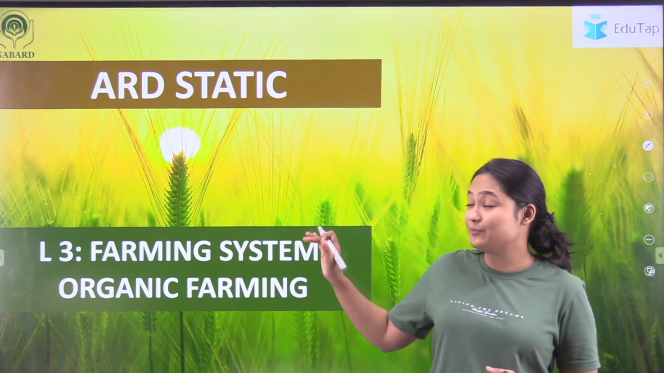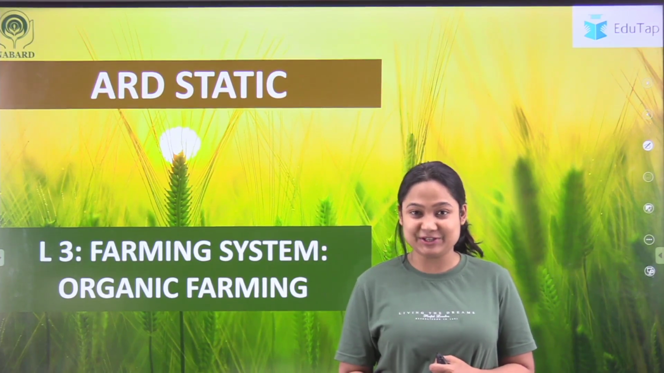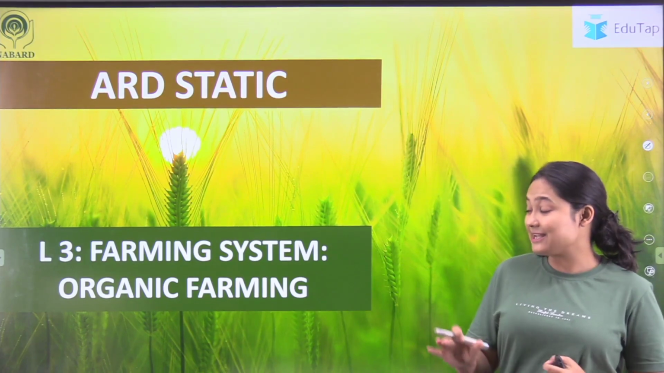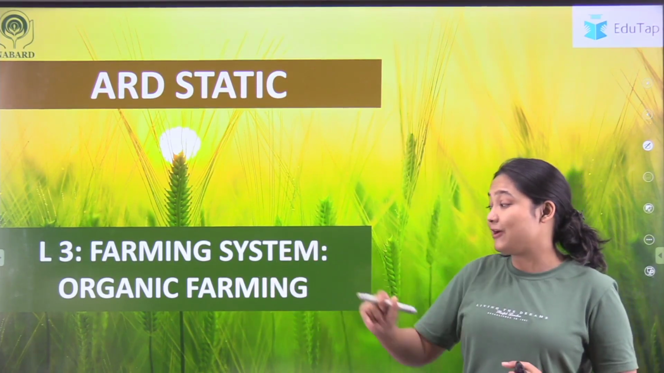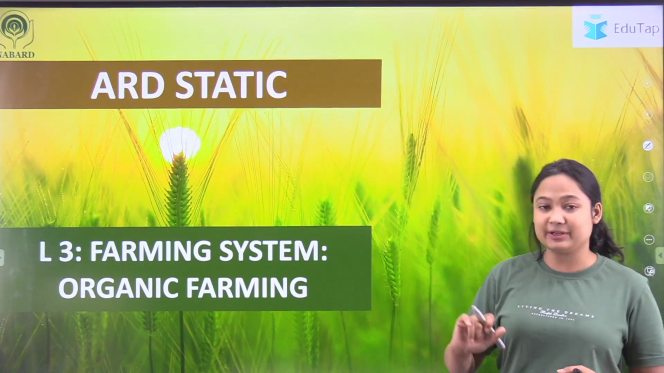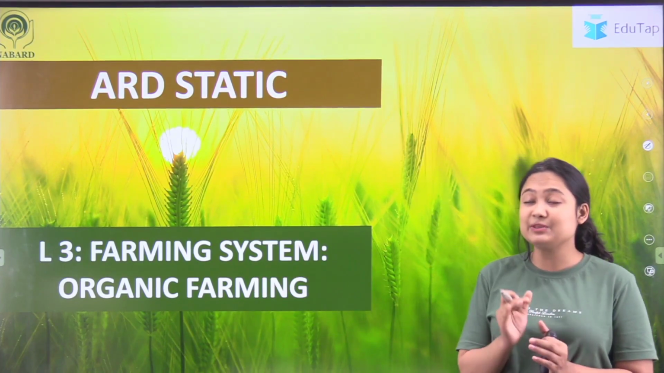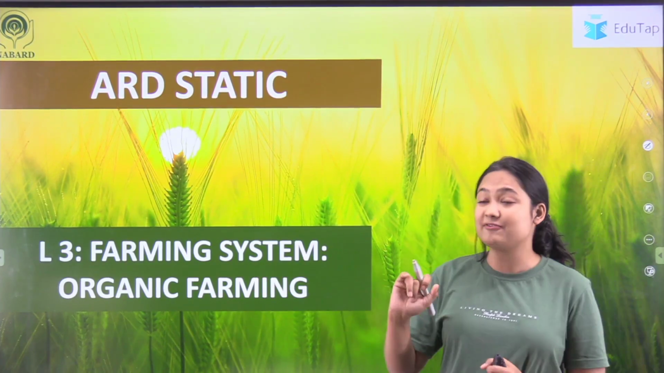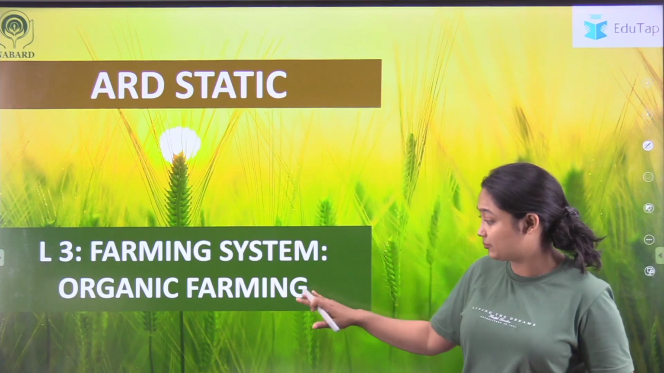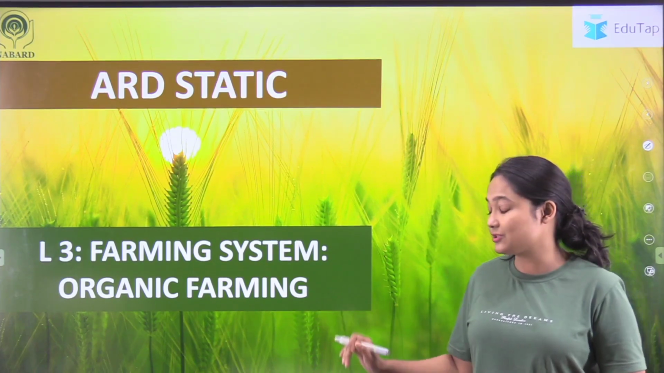Here we will cover the most important topic from your ARD static portion for your NABARD examination. Okay, so let's start our class, and today our class will be about farming system, and we will particularly study about organic farming. There are different kinds of farming system, but for your exam the most important is organic farming, and most of the previous year questions appear from this particular topic. So we will focus on that only.